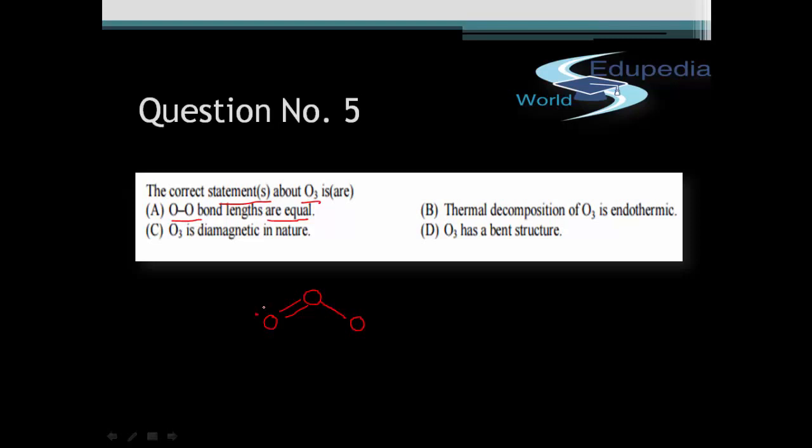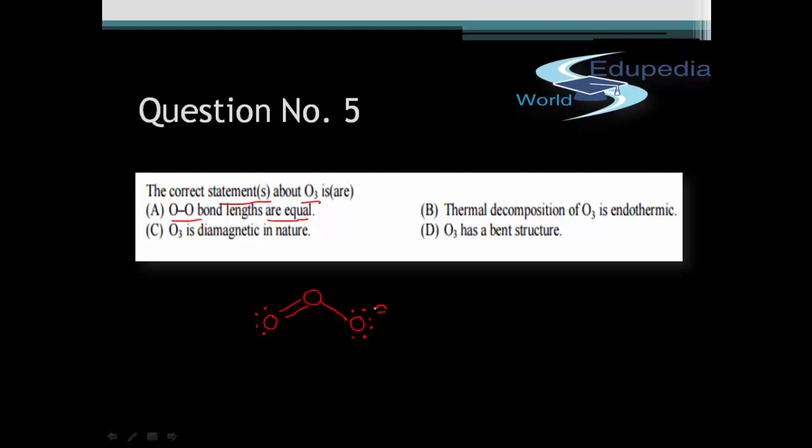This oxygen atom has 2 lone pairs. This oxygen atom has 3 lone pairs. So since it has 3 lone pairs, it will give it a total of 1, 2, 3, 4, 5, 6 and 7 electrons in its valency shell.